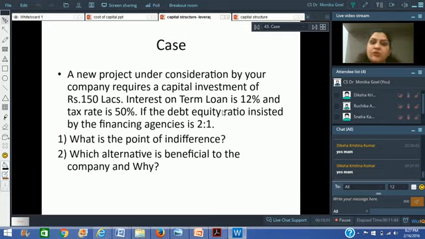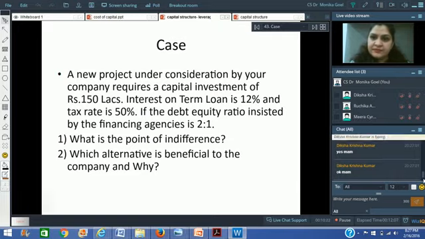Here you can assume, in a question which is incomplete, don't leave it as it is. Here you can assume that in one situation we take complete equity. In another situation we take a debt equity ratio of 2:1. And then try to find out the point of indifference. Got my point? Because the question itself is not complete, you can take an assumption and go ahead with the question. Yeah, Diksha, anything else?